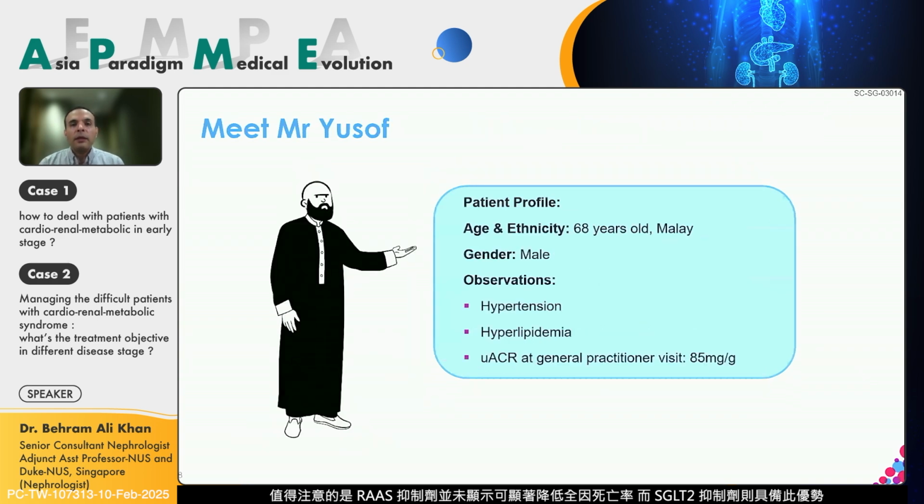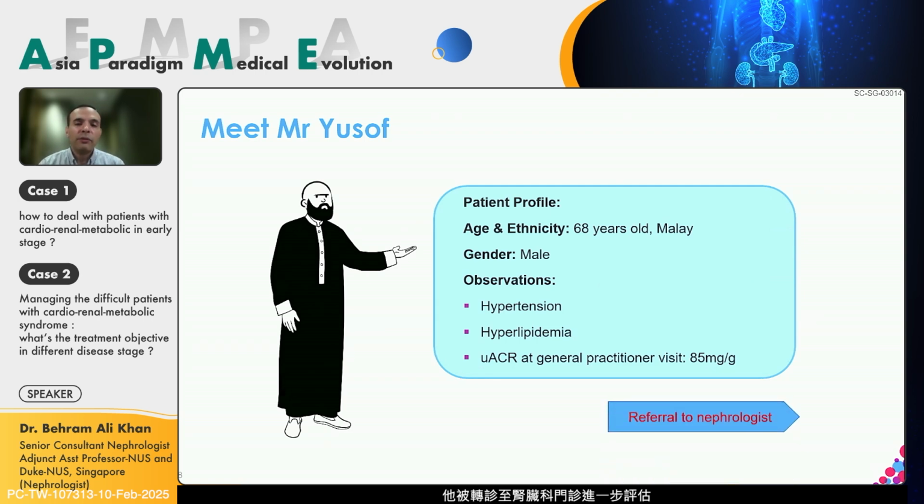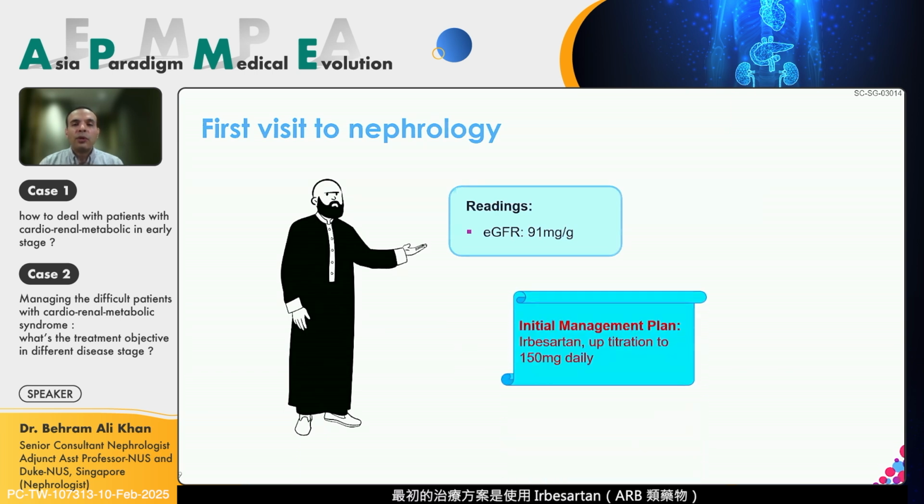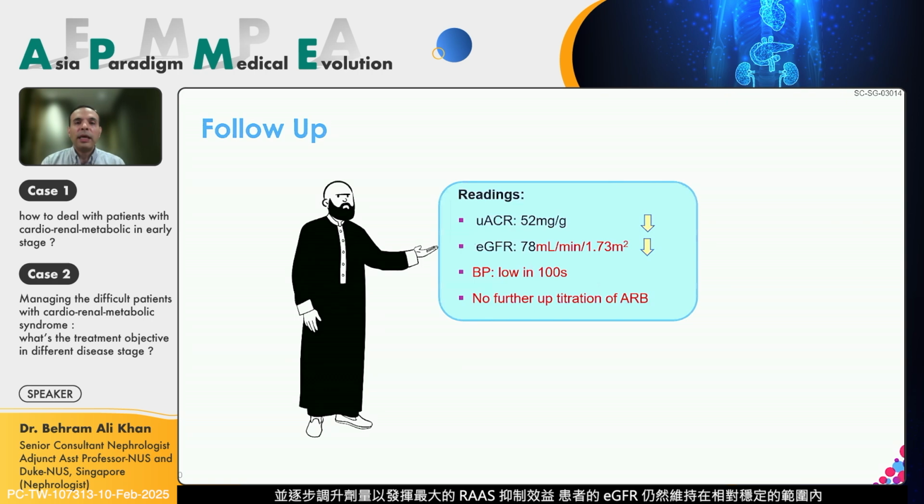My third and last case is a 68-year-old Malay patient with hypertension, hyperlipidemia, and a urine ACR when he presented to a GP visit of 85, which is in the moderate range. And the patient was referred to a nephrologist to see what to do. So initially, the management was that the patient was on irbesartan that was up-titrated to give him the maximum benefit from RAS inhibition. GFR was quite preserved, and we saw that with the addition of the ARB, the urine ACR did drop a bit to 52.